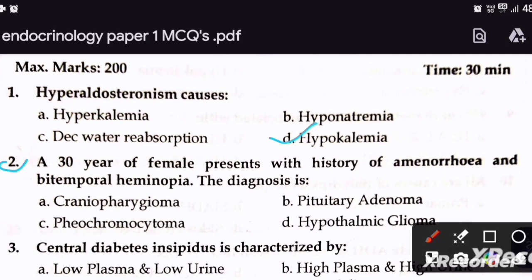Next question is, a 30-year-old female presents with history of amenorrhea and bitemporal hemianopia. The diagnosis is A, craniopharyngioma, B, pituitary adenoma, C, pheochromocytoma, D, hypothalamic glioma. The right option is pituitary adenoma.